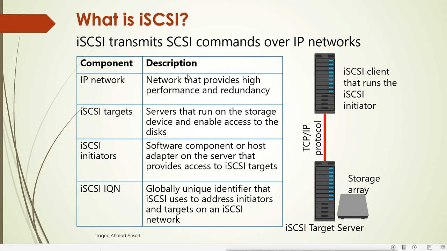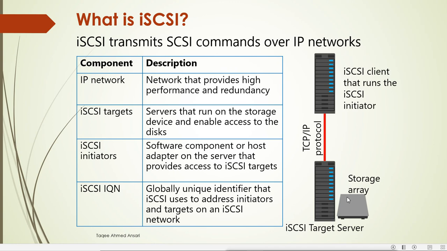So iSCSI is basically a protocol. iSCSI means Internet SCSI, that means the SCSI hard disk type made available over the internet. So in this iSCSI configuration, we use a server, or we can use a storage device, as an iSCSI target. The iSCSI target means the server or the storage device that is going to share the storage.